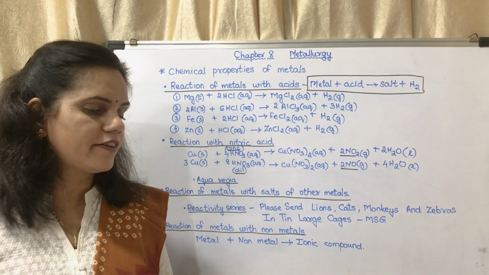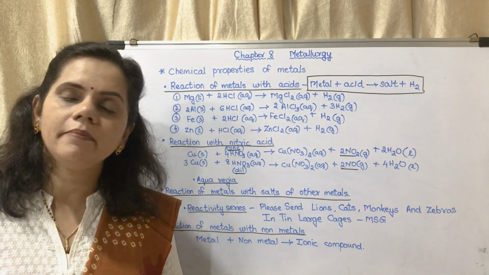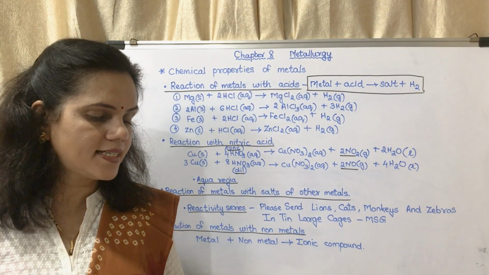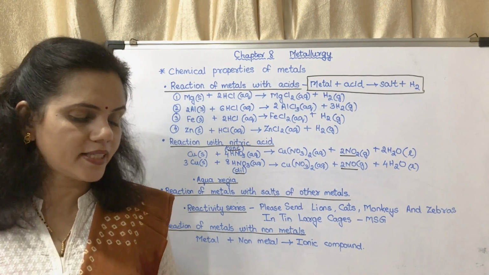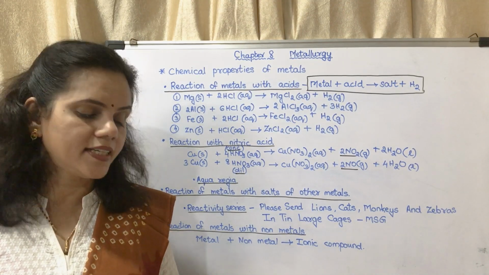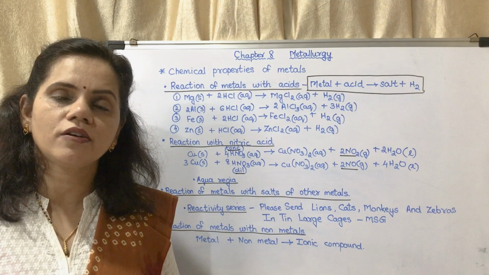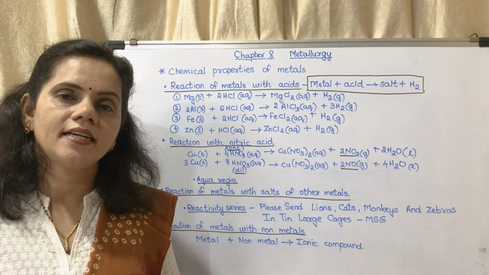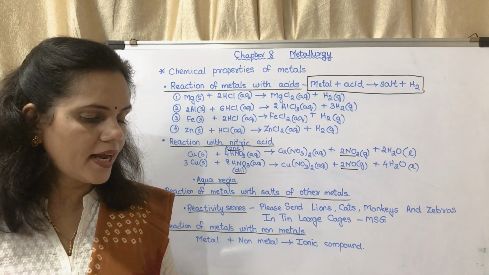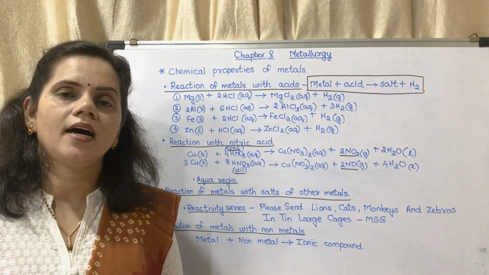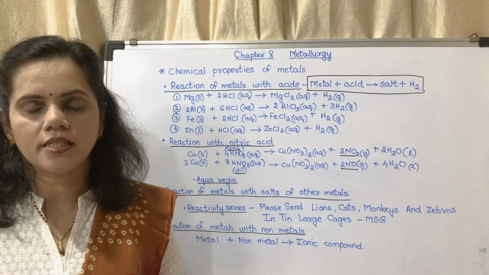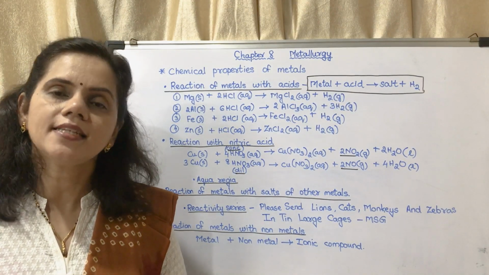That means the first 4 will immediately react with water. The next react with acids; till lead they react with acids. Copper also reacts with acid, but the reactivity is less. Most of the metals react with oxygen except gold. The reactivity is higher upwards and lower downwards. This is about reactivity series.